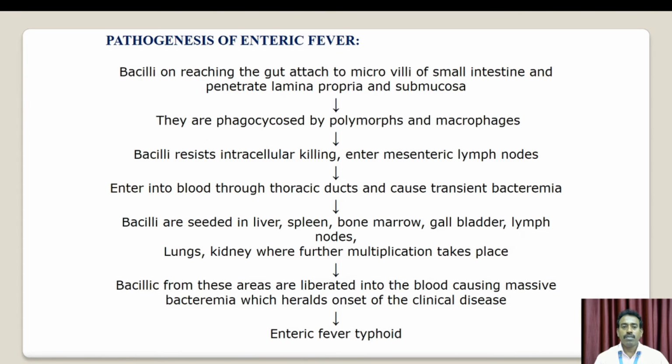They enter the blood through the thoracic duct and cause transient bacteremia. The bacilli are seeded in the liver, spleen, bone marrow, gallbladder, lymph nodes, lungs and kidney, where further multiplication takes place. The bacilli from those sites are liberated into the blood, causing massive bacteremia, which heralds the onset of clinical disease, and finally enteric fever, typhoid, is caused.